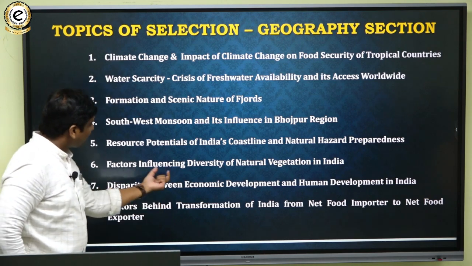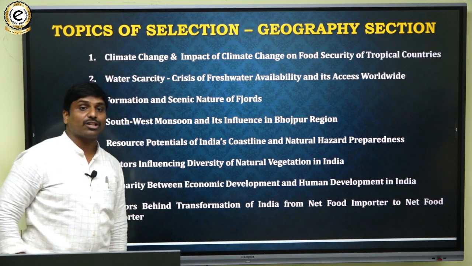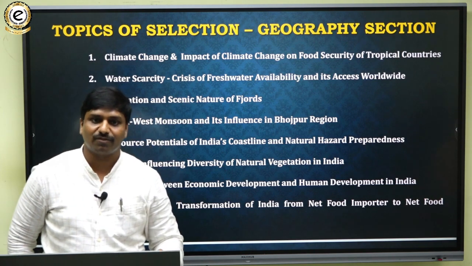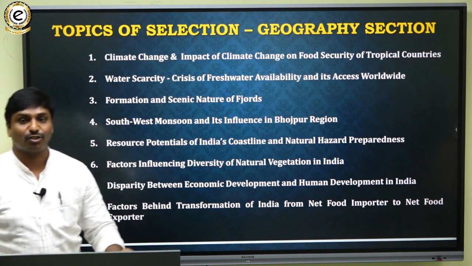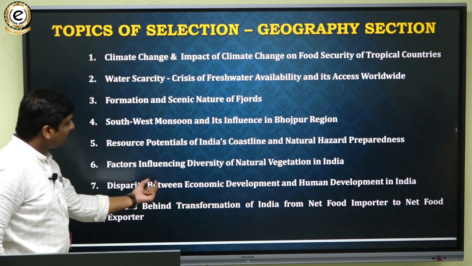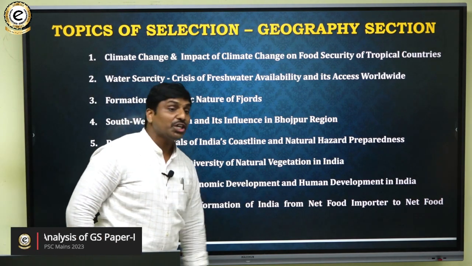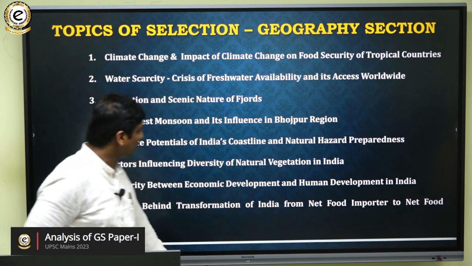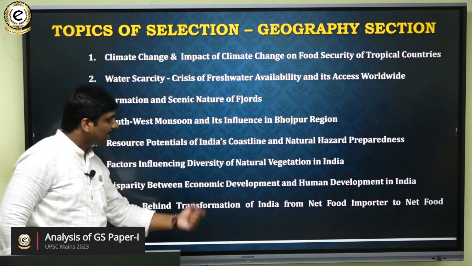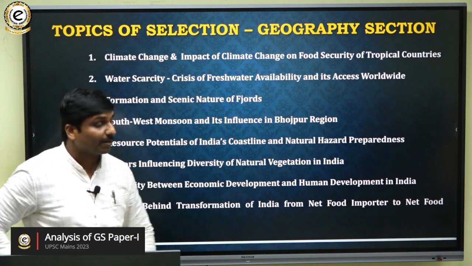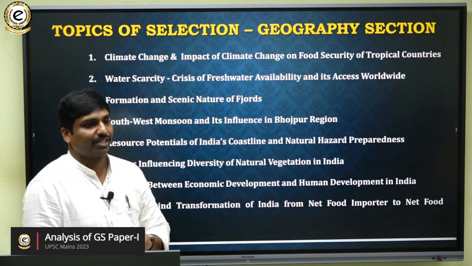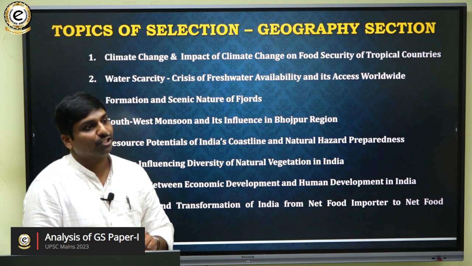Then factors that influence the diversity of natural vegetation in India and the significance of wildlife sanctuaries. Then disparity between economic development and human development in India. Then factors behind the transformation of India from net food importer to net food exporter.